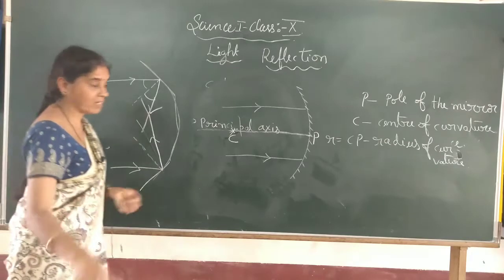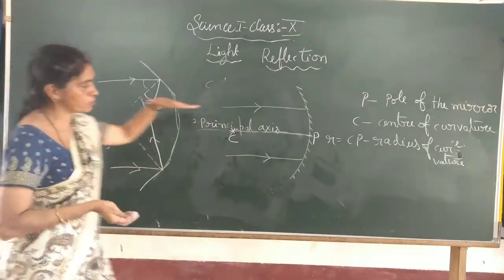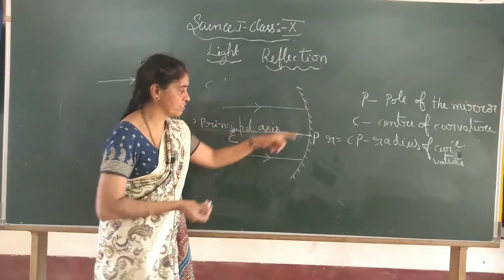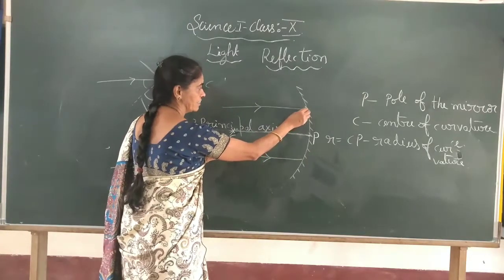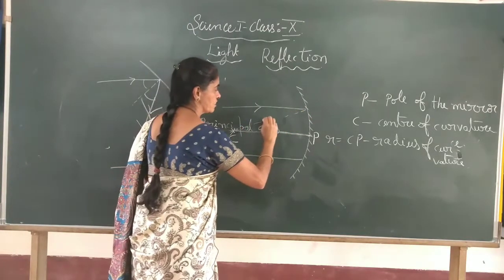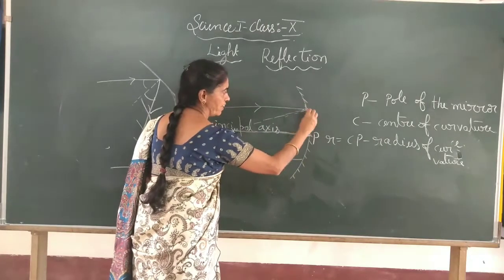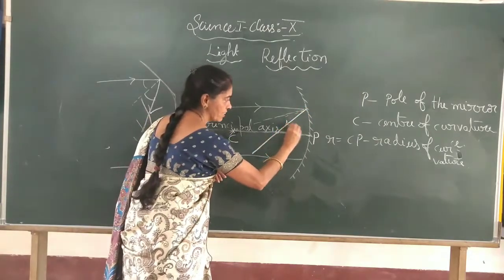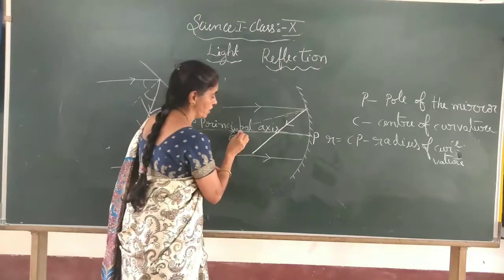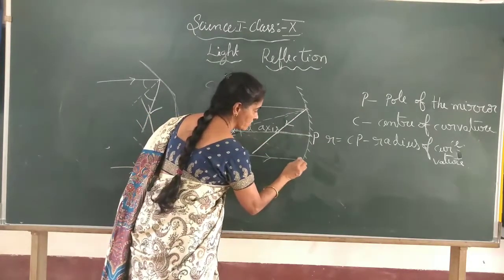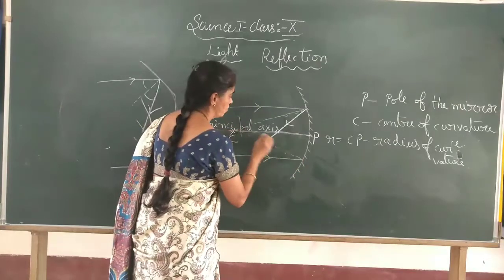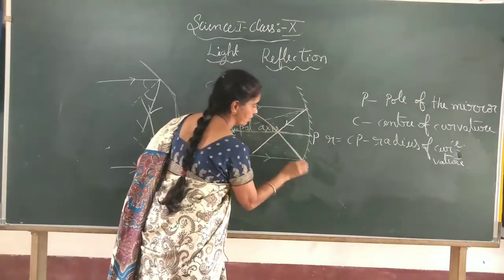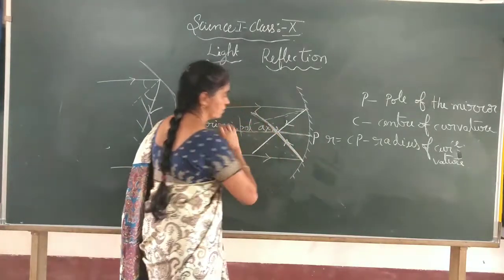In the same manner, I will apply where it goes. If a ray comes parallel, apply the law of reflection: angle of incidence is equal to angle of reflection. If you draw a perpendicular line here, it passes through the center of curvature, and after reflection the angles are equal. In the same manner, if you draw a normal line at the point of incidence here, after reflection it moves this way. You have to use a scale, children. I forgot to bring the scale.